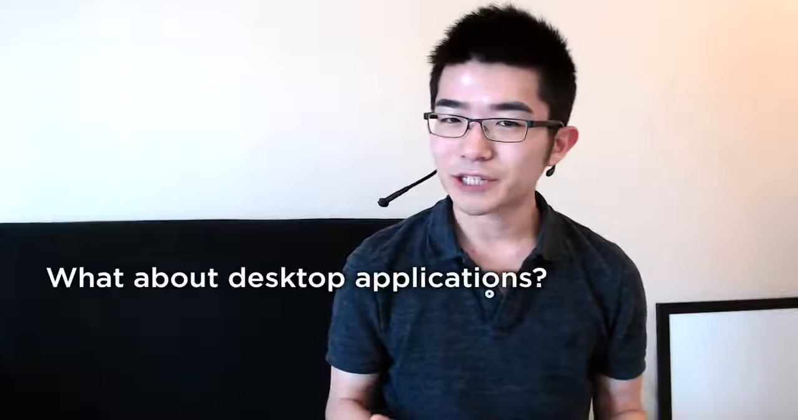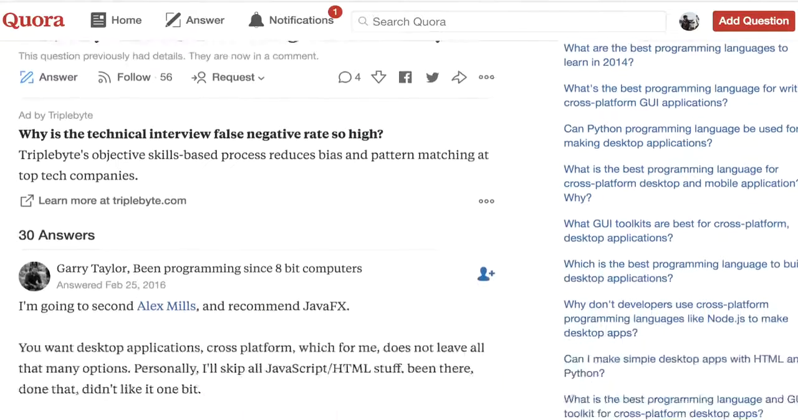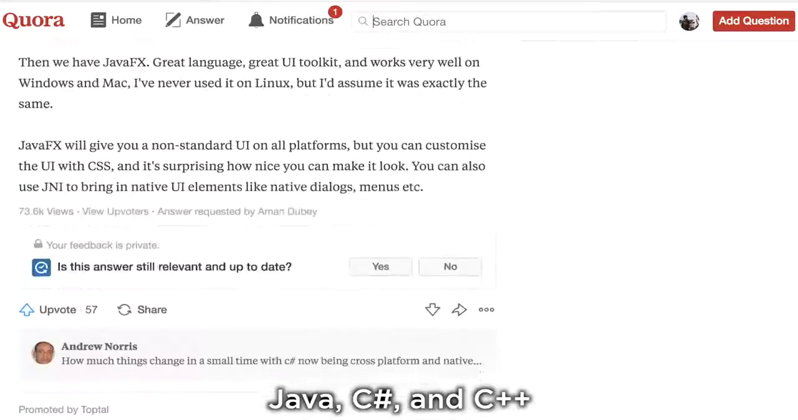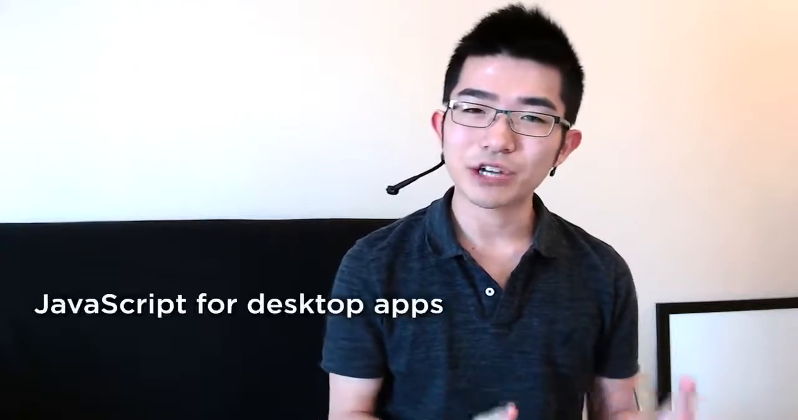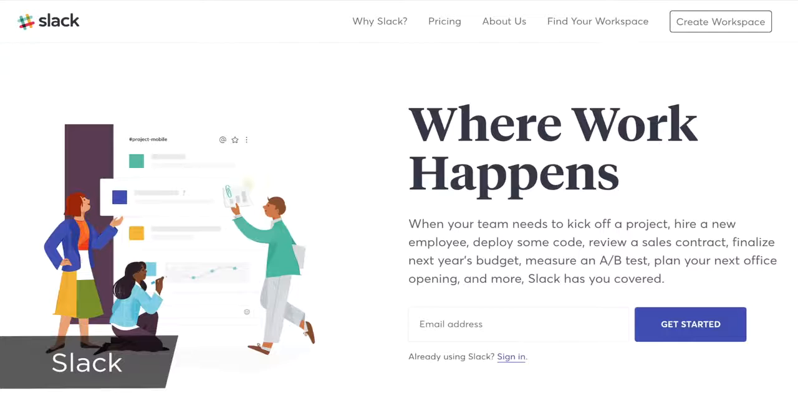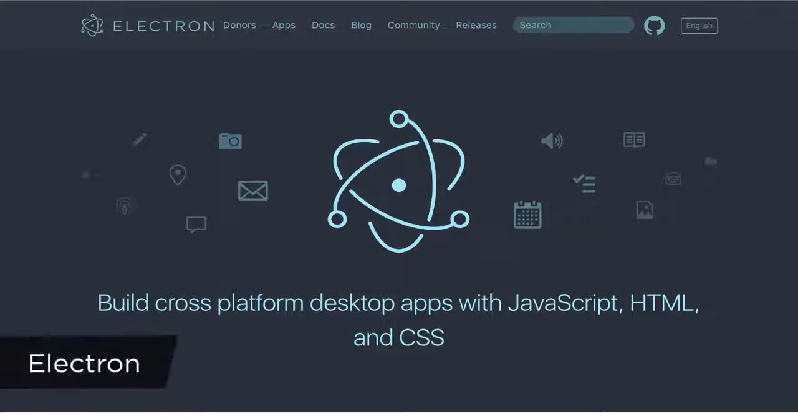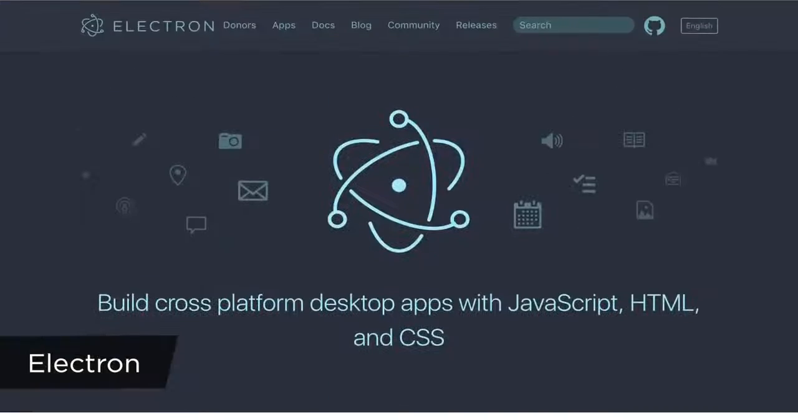And what about desktop applications? You could make one using Python, with libraries like tkinter or Qt, but it doesn't seem like the most popular language for this kind of purpose either. Instead, according to this Quora article I found, it seems like languages like Java, C#, and C++ are more popular for this purpose. And recently, some companies started using JavaScript to create desktop applications too. For example, Slack's desktop app was built with this thing called Electron, which allows you to build desktop applications with JavaScript, and it seems like a recent trend.